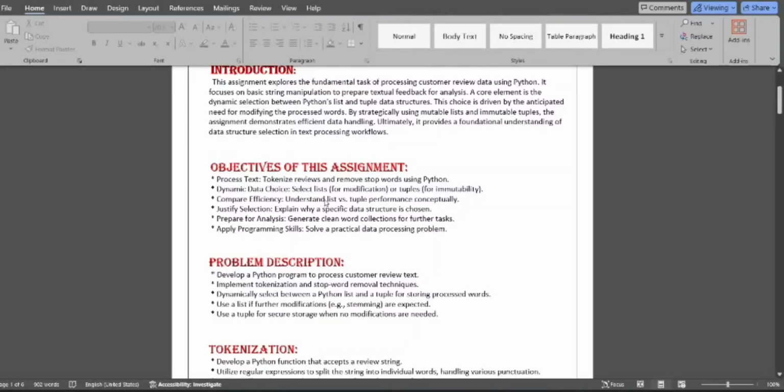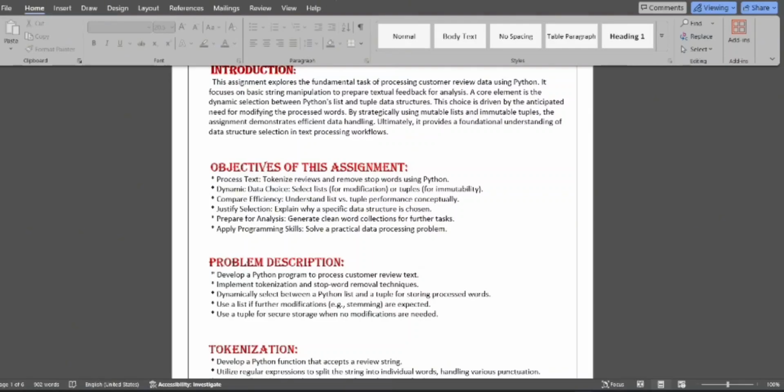So the objective of this assignment is to process text, tokenize reviews and remove stop words using Python; dynamic data choice, selecting a list for modification or a tuple for immutability; compare efficiency, understanding list and tuple performance conceptually; justify selection, explaining why a specific data structure is chosen; prepare for analysis, generating clean word collections for further tasks; and apply programming skills to solve a practical data processing problem.